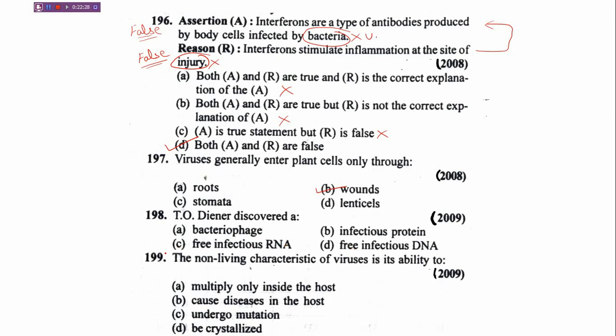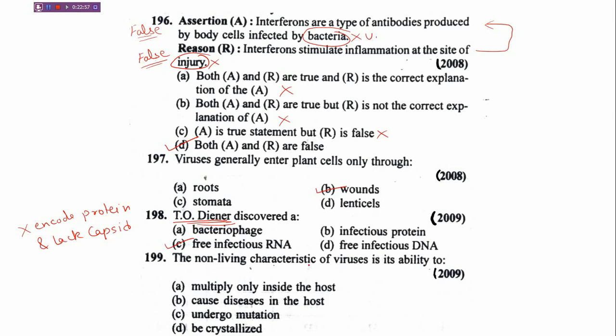Correct answer is free infectious RNA. Now what are free infectious RNA? They are those RNA which do not encode protein, and when they are not encoding any protein, they also lack a capsid. So free infectious RNA have been discovered by Diener.